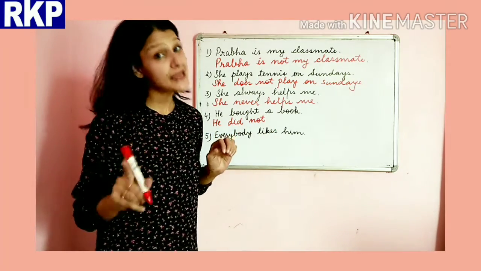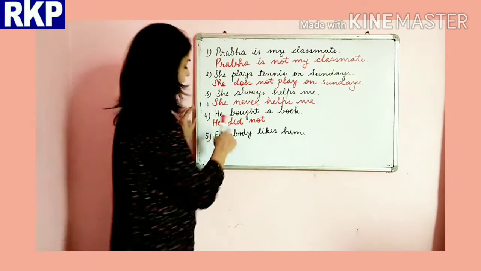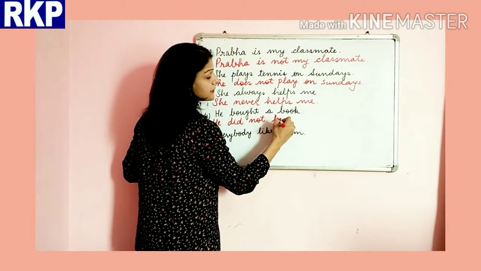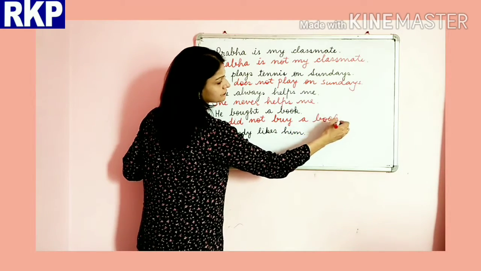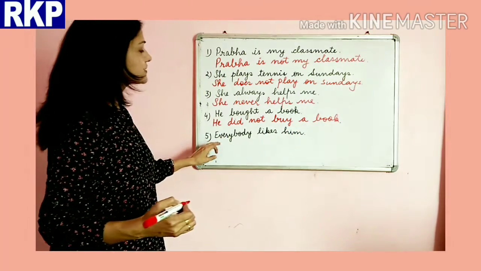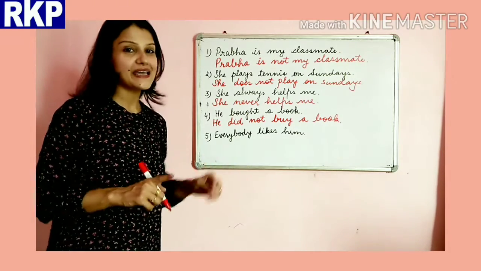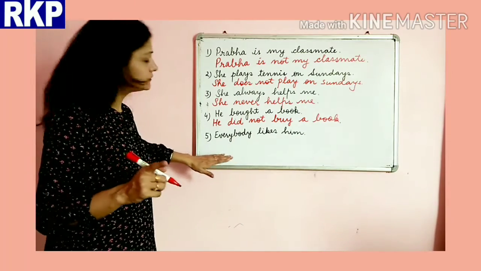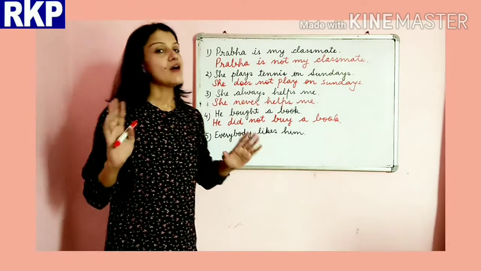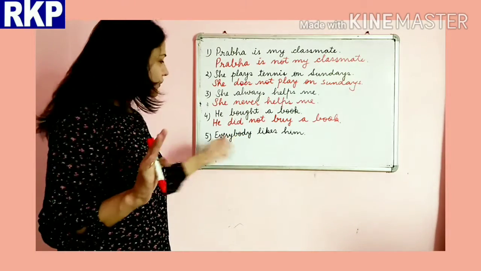And with did, we always use first form. He did not buy a book. Okay, now next one is everybody likes him. Now again, I have purposely taken this tricky sentence here. Everybody likes him. Now what do you think? How are we supposed to transform it?